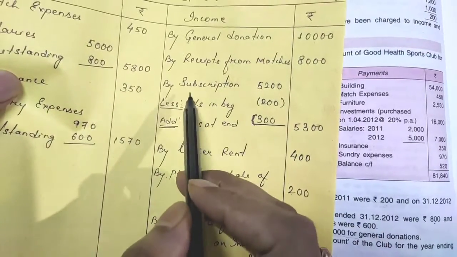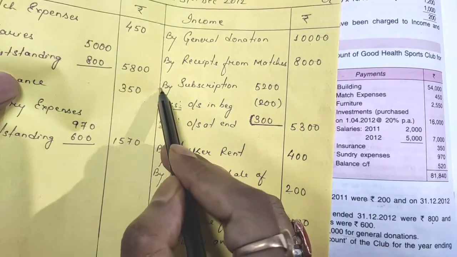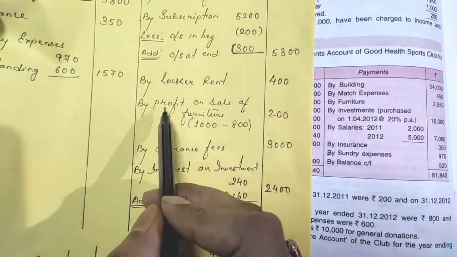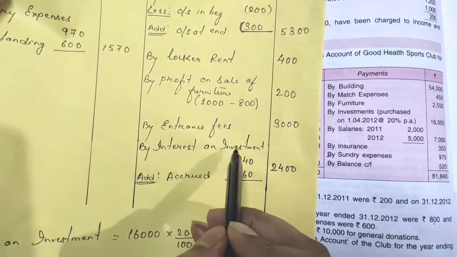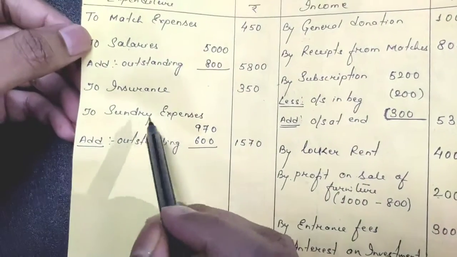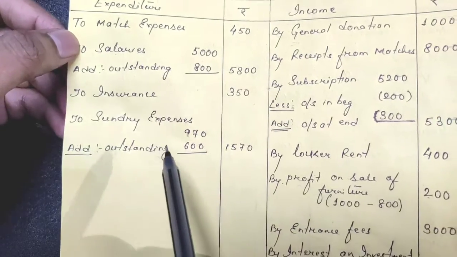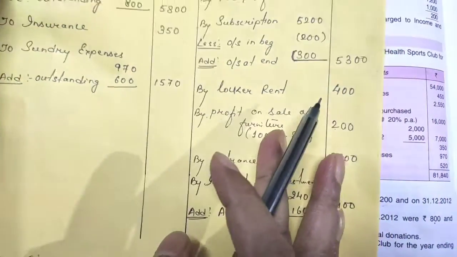So don't make a mistake in understanding subscription, general donation, okay? Then profit on sale, then interest on investment, and then here sundry expenses and salaries. These were the points where we had an adjustment. So in that way the sum is over.